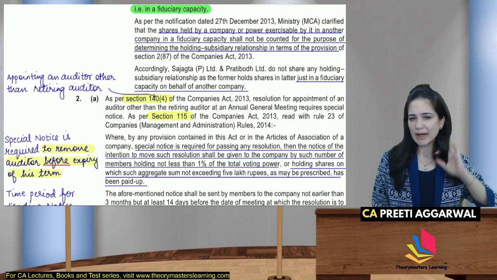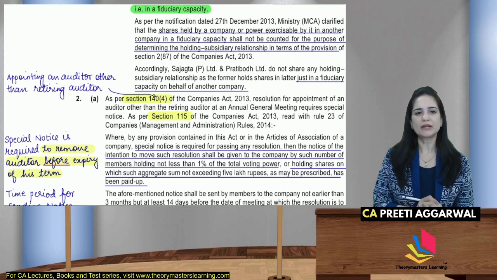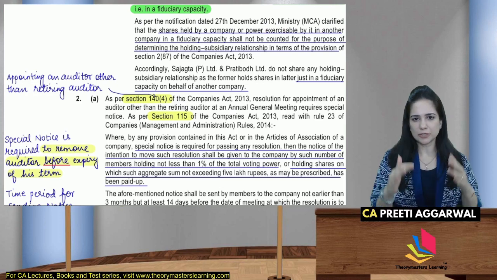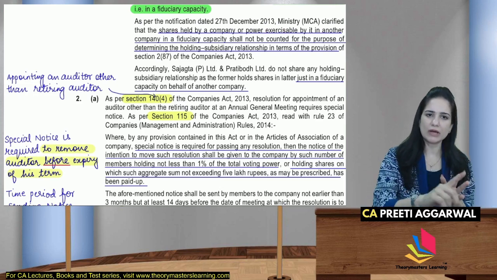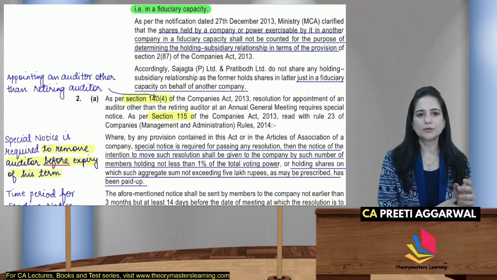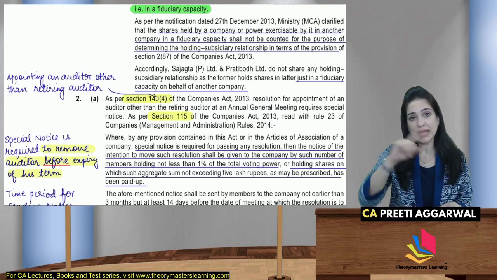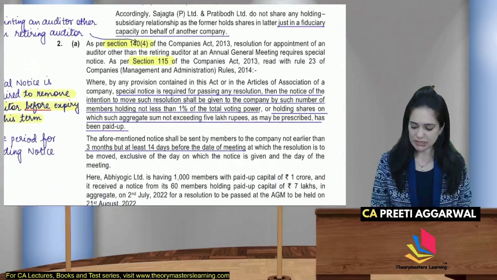So if you feel, ma'am, the wordings are very confusing, can we write in our own words? Yes. So how will you write? As per section 140 subsection 4, resolution for appointing an auditor other than the retiring auditor requires special notice. Special notice is required if you want to remove an auditor before the expiry of a term and appoint someone else in his place. So special notice is required.